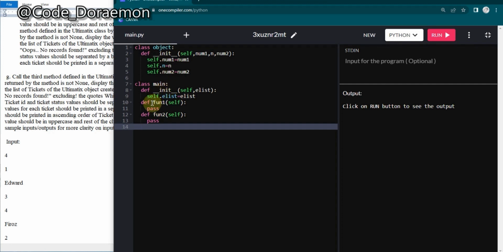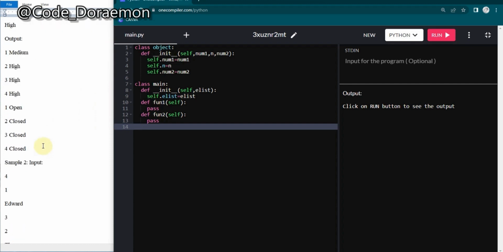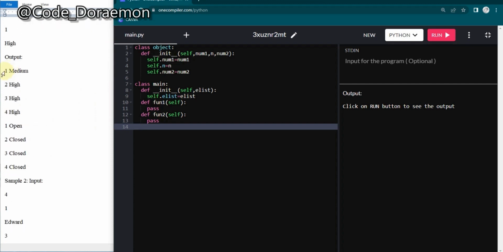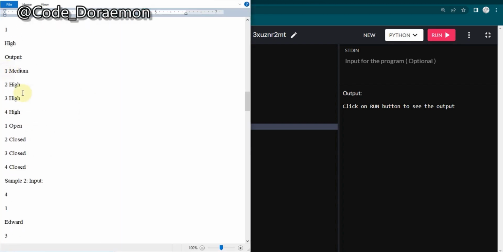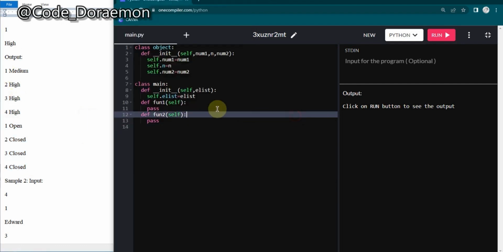In this only we'll be defining basically 2 functions. As you can see over here, this output can be segregated into 2 parts, where this high, medium part can be segregated into the first set of output, and this part can be segregated into the second part of output. So each part is done by 2 functions. The first part should be done by function 1, and the second part should be done by function 2.